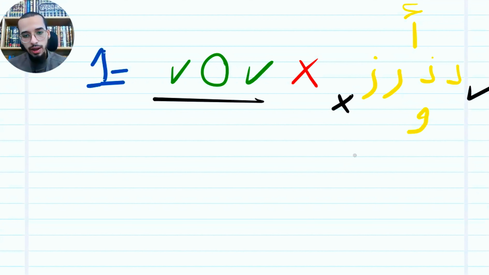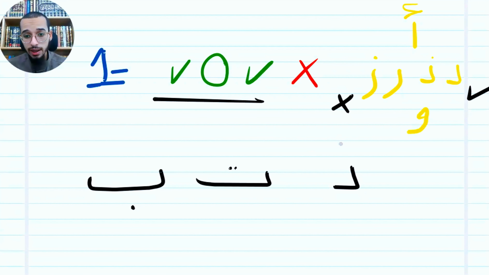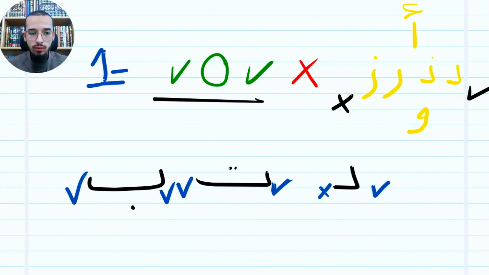For example, here is dal, here is ta, and here is ba. So I'm gonna ask the first letter, can I link it from the right? We'll say yeah. Can I link it from the left? You say no, because it's dal. Ta, can I link it from right? We'll say yeah. Can I link ta from left? It will say yeah. And ba from right, it will say yeah. So how can I link them? I'm gonna link them like that. Dal, then ta, then ba.